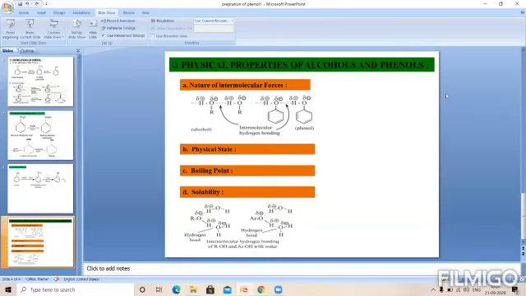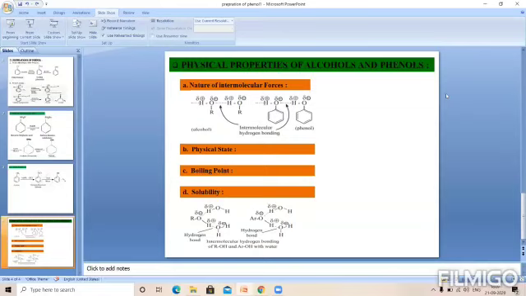Similarly, if we take the phenols, as the molecular weight is increasing, the boiling point is also increasing. Sometimes in examination, they give the lower members of alcohols, a series of alcohols, and ask which have the lower melting point and boiling point, or which have the higher melting point and boiling point, in ascending or descending order.